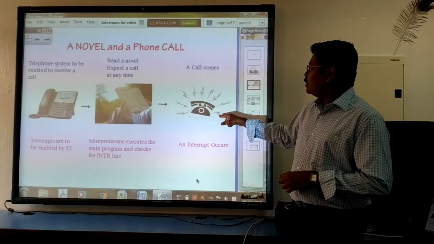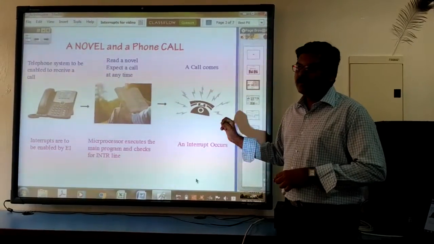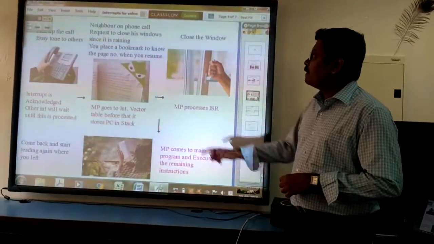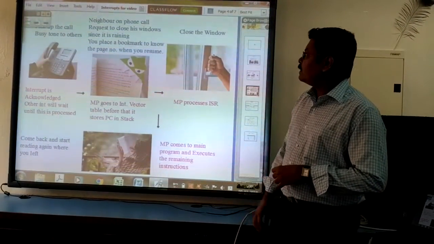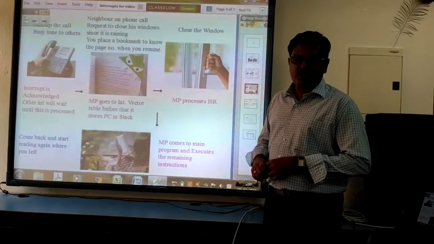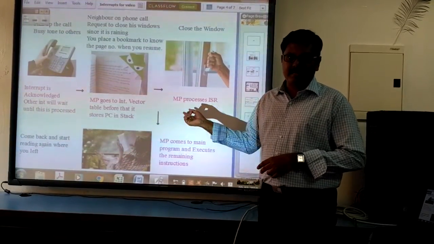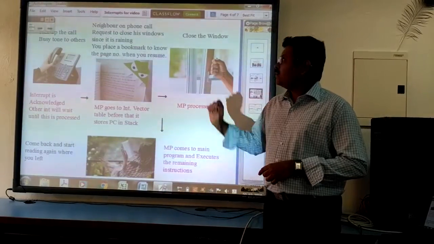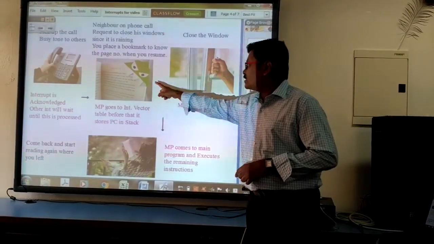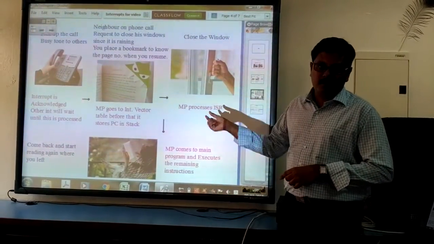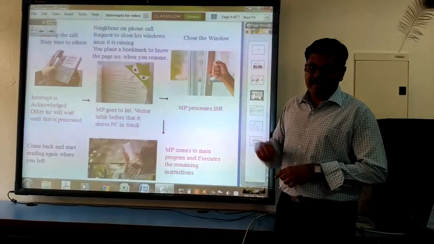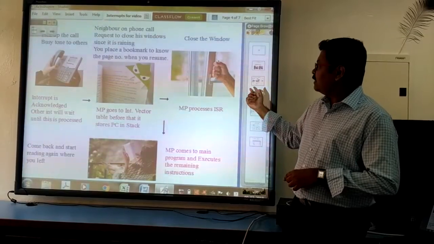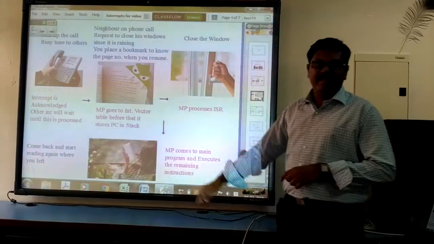During the process, you get a call. At this point of time, you can attend the call. So you pick up the call, and your neighbor is on the line. He says that he wants to close his window because of rain. So you place a bookmark so that you can resume when you come to read the novel again. Then you go and close your neighbor's window. After that, you come back and start reading again.